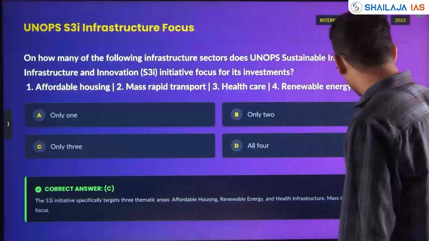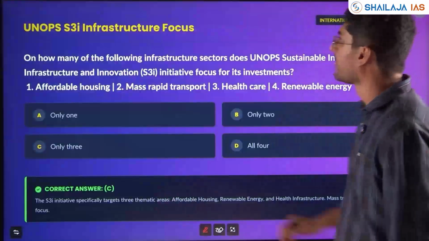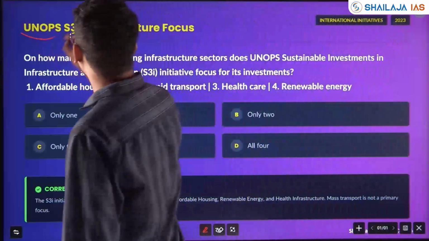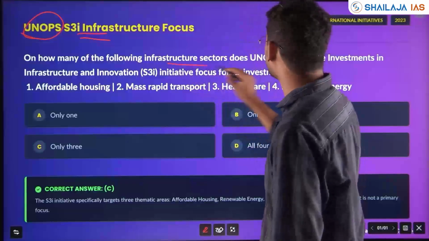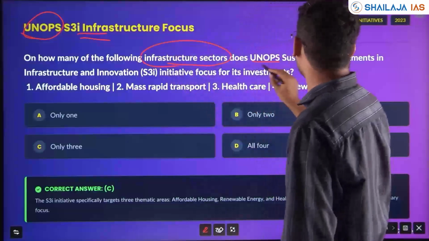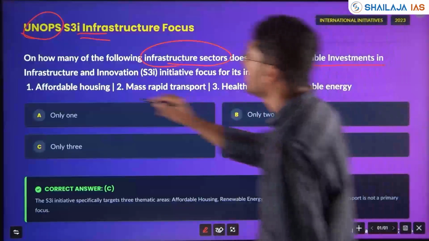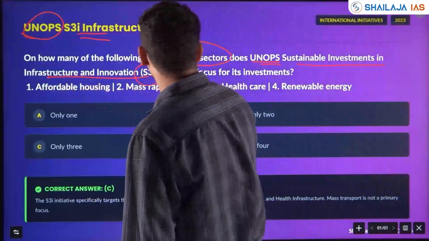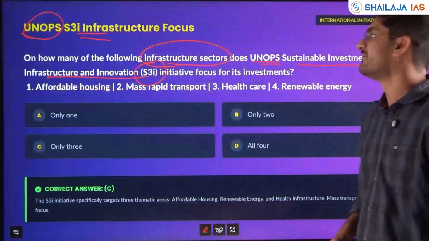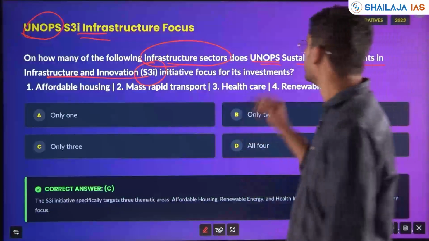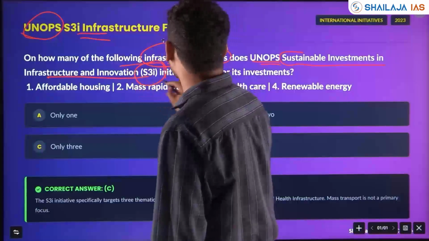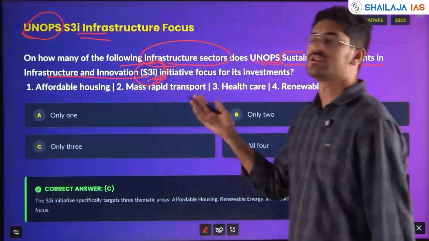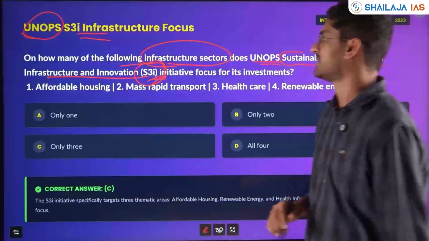This is with respect to sustainable development. On how many of the following infrastructure sectors does the UNOPS Sustainable Investments in Infrastructure and Innovation, S3I initiative, focus for its investments? Okay. The UN body's Sustainable Investment in Infrastructure and Innovation initiative focuses on which of the following infrastructure sectors?